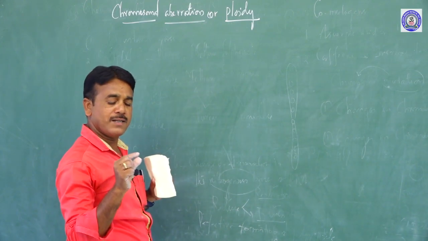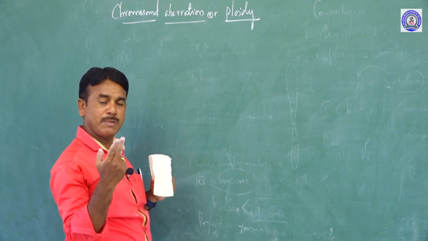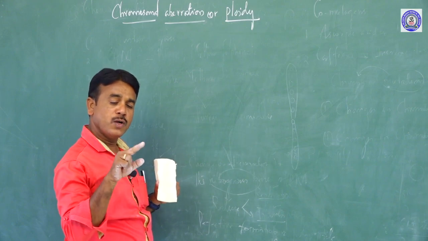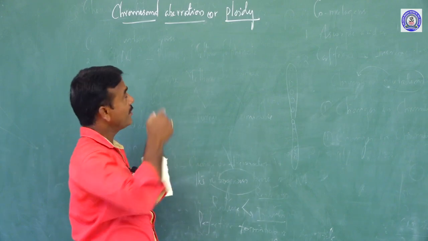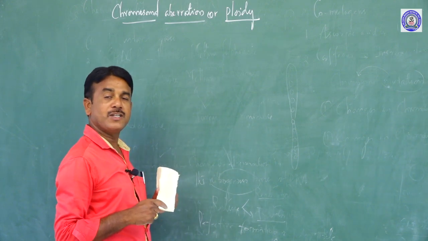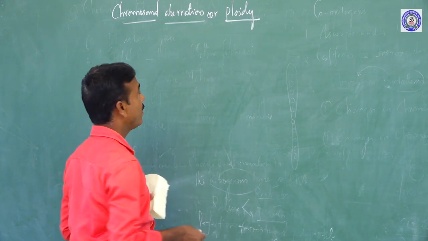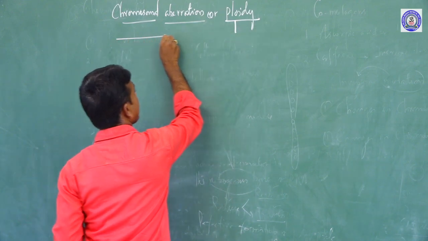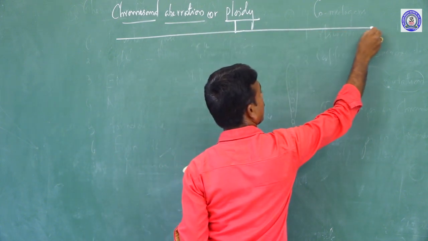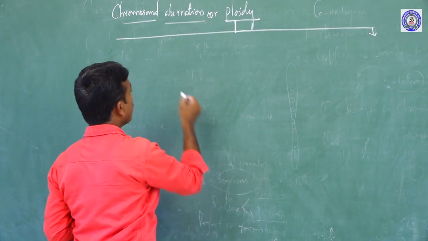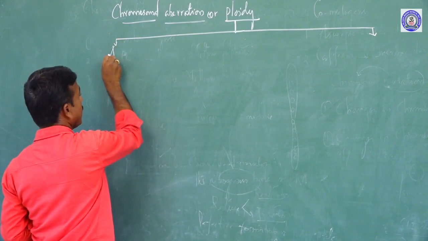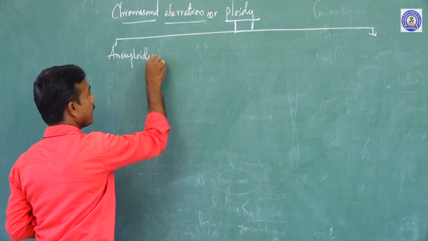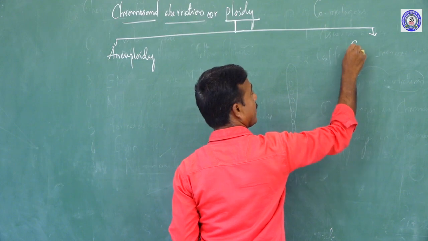So in somatic cells having a set of chromosomes, that set happens to change. How? Due to deletion, due to insertion. That is commonly called chromosomal aberration, also known as ploidy. That chromosomal aberration, that ploidy, can be classified into two types, namely aneuploidy, then euploidy.